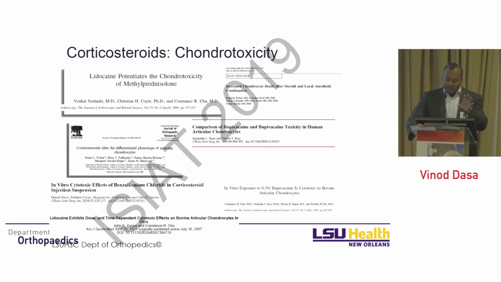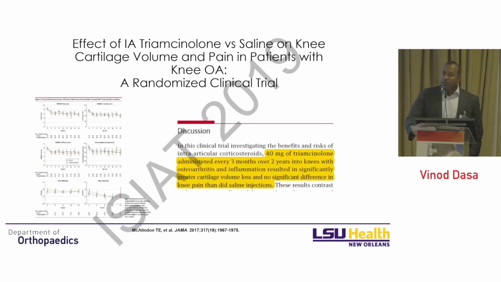Right? And so we know our current process, our current paradigm, while being cheap and cost-effective, may potentially be causing some biologic disadvantages. So this is a recent study demonstrating the impact not only previously in the preclinical model, but now we see the impact of steroid injections in the clinical space. So this is one of the premier journals that we all know. And if you look, if we inject steroids every 3 months for 2 years compared to saline, we then do an MRI, you see a reduction in articular cartilage volume, right? So this is some powerful evidence that goes along with the basic science that we see.